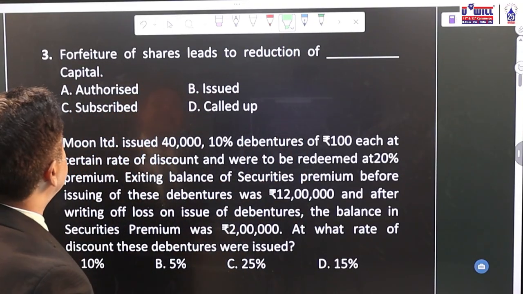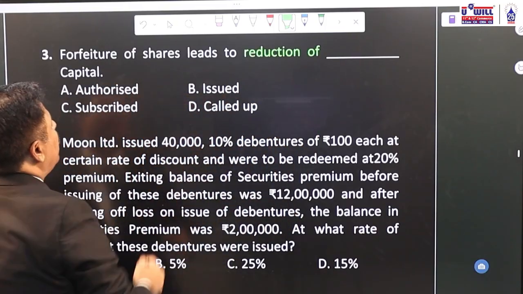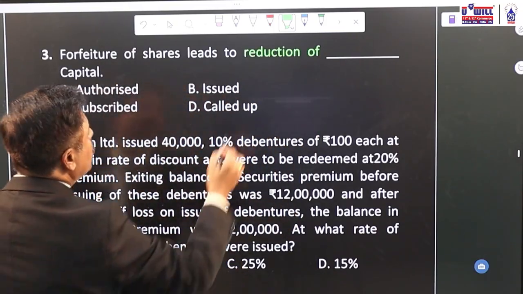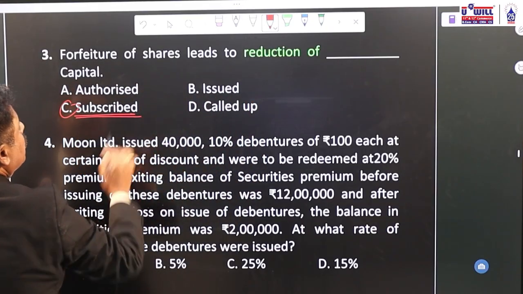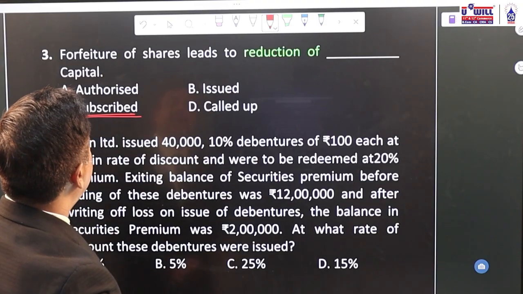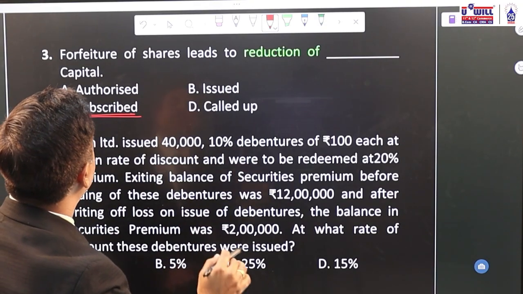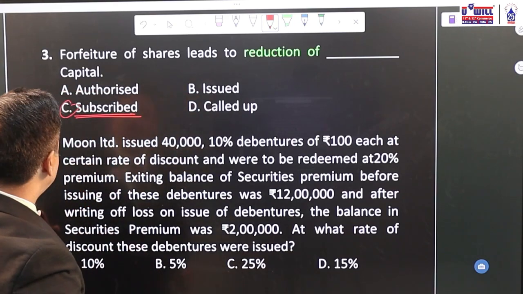Forfeiture of shares leads to reduction of dash capital. Now forfeiture of shares will lead to reduction of subscribed capital. Subscribed capital, called up capital will decrease because of forfeiture of shares. Option C, subscribed capital. Then question number 4.